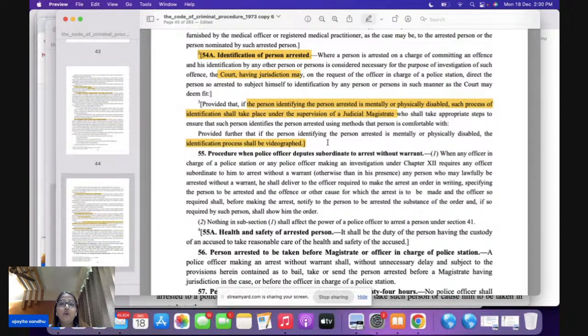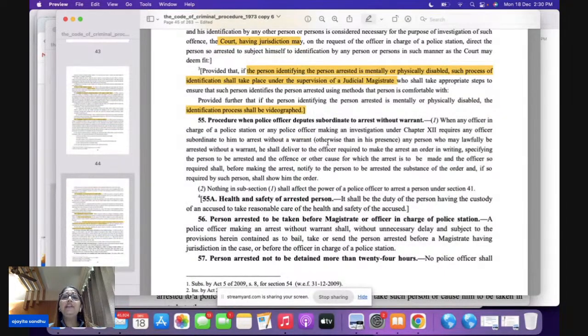So section 54A deals with the identification of the person arrested. The identification here is going to take place at the behest of the police officer. The order has to be obtained from the court. If the person identifying is physically or mentally disabled, remember, under the supervision of JMIC, the identification process has to be photographed.